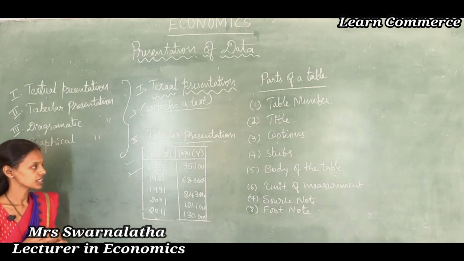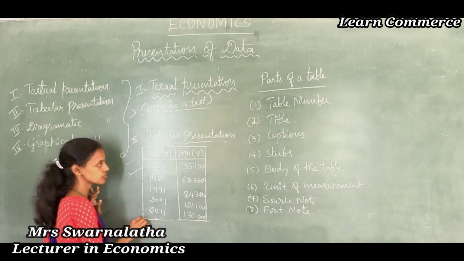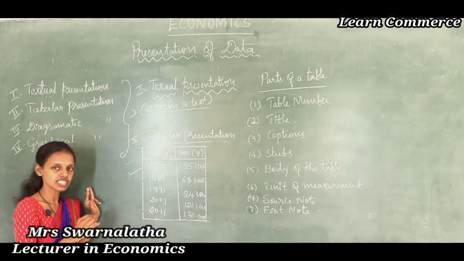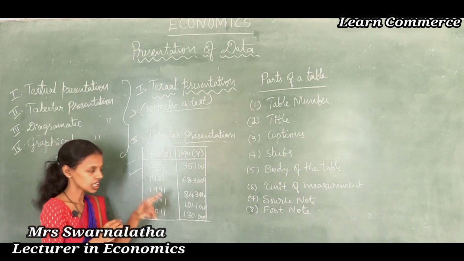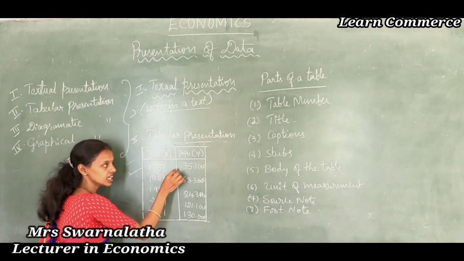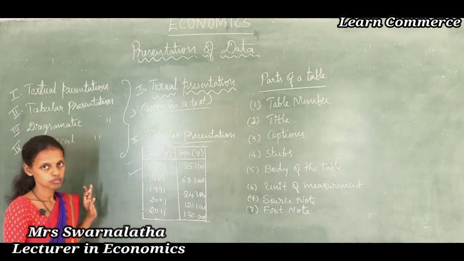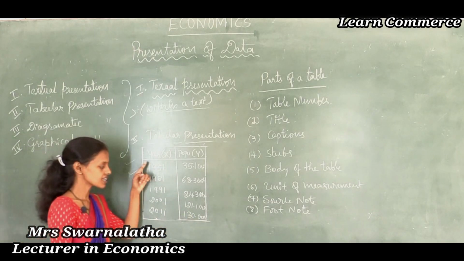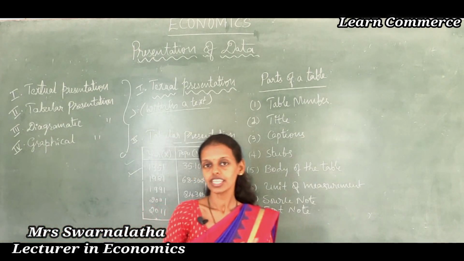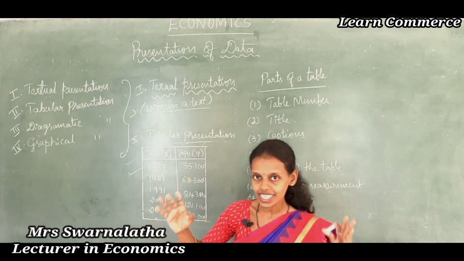For example, after seeing this data regarding the population of India in different years according to the Census of India, I came to conclude that the population of India is rising day by day. This is textual presentation of data: presenting data within the text.